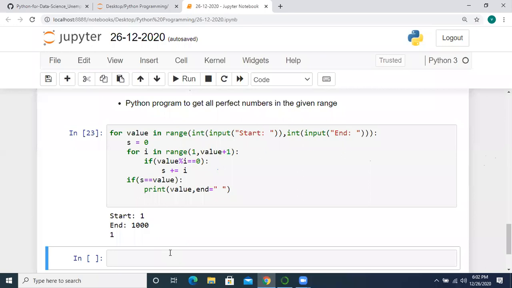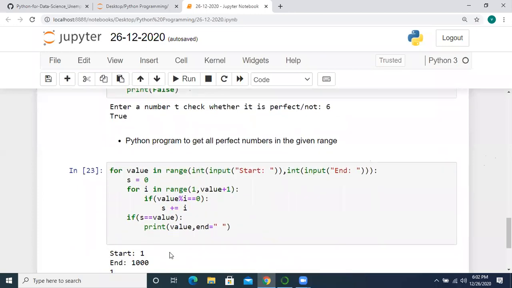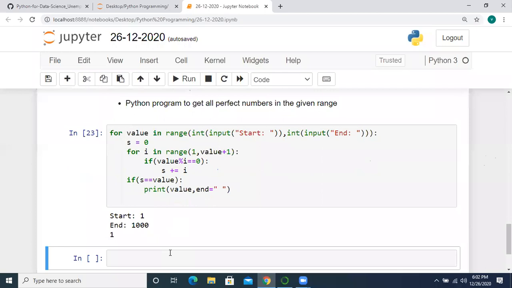So this is wrong. Actually, somewhere we have set the condition. It's double equal to value only, right? Somewhere we missed the condition.